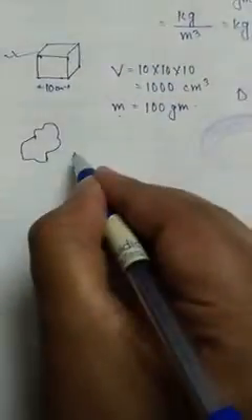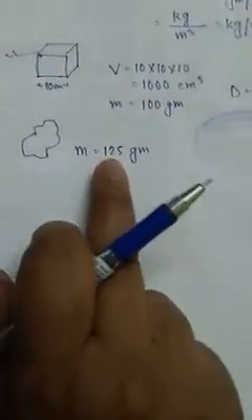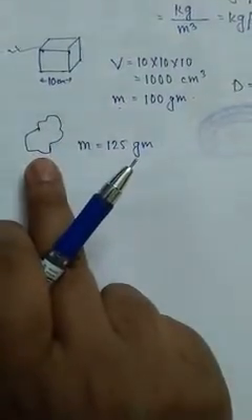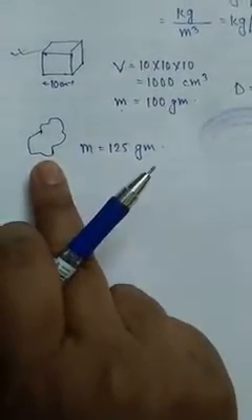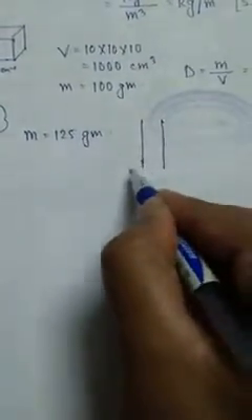Okay, and let's say this time the mass is 125 gram. As it is easy, I have measured it first. Now you have to determine its volume. How to measure the volume? This is also very simple. We have the measuring cylinder, a cylinder like this.